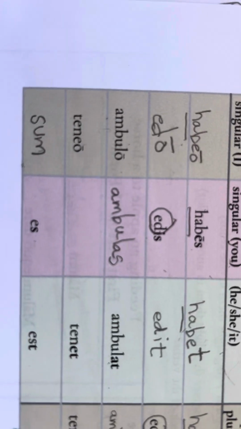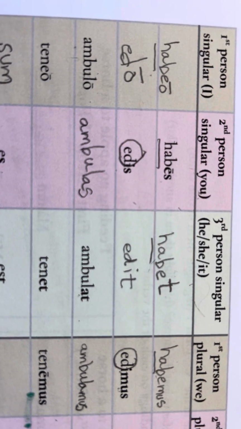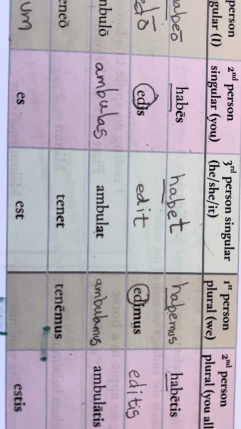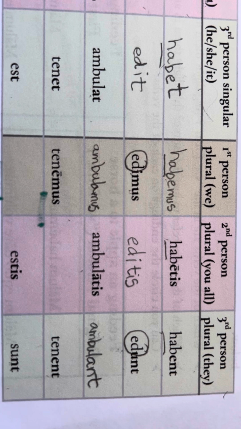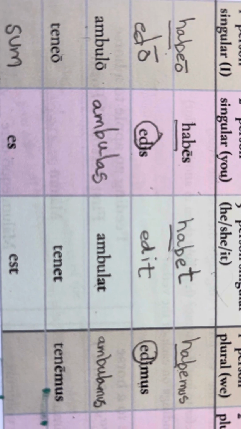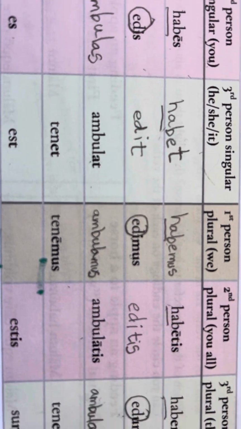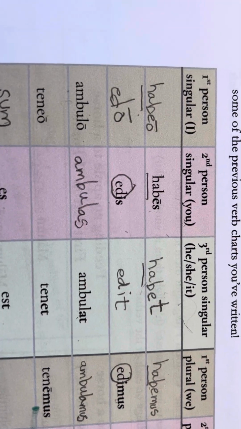We're almost done with this chart. Okay, teneo. Teneo. Okay, tenet, tenemus, tenent. What looks to be the stem to you that we'll add the ending to? Looks like a number, doesn't it? Okay, teneo.